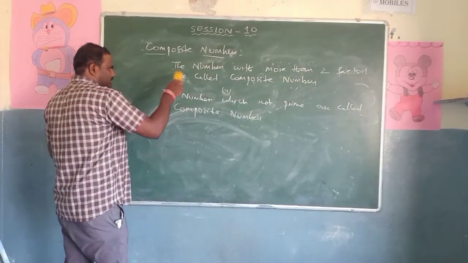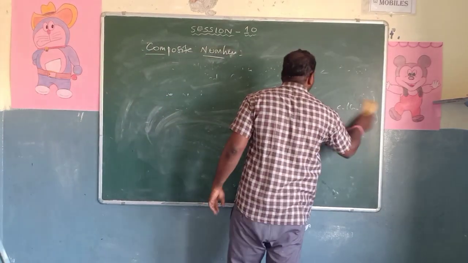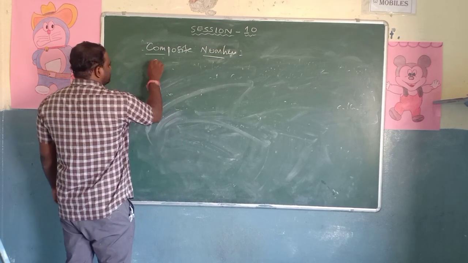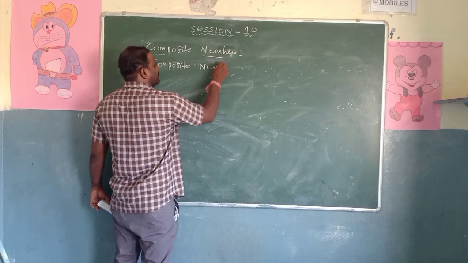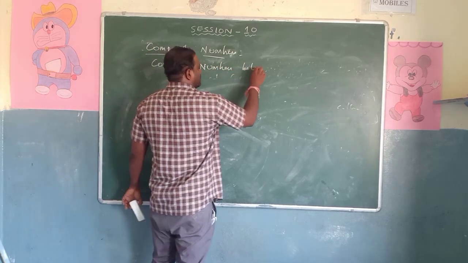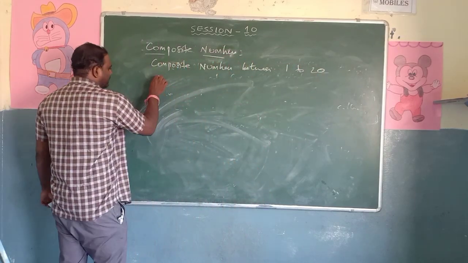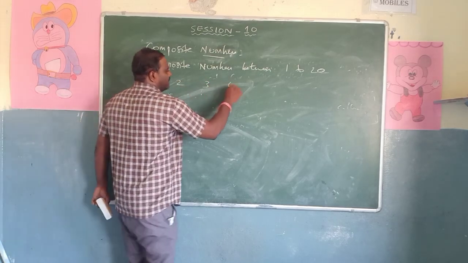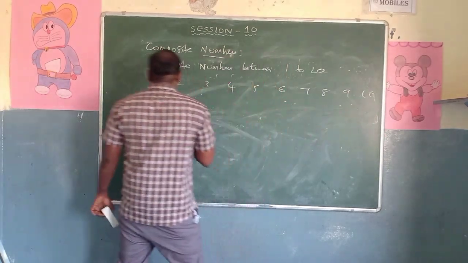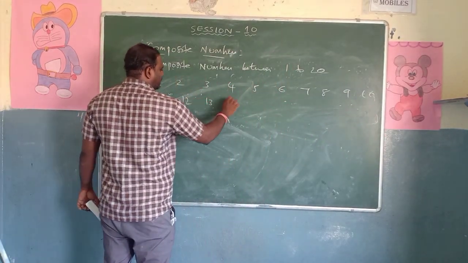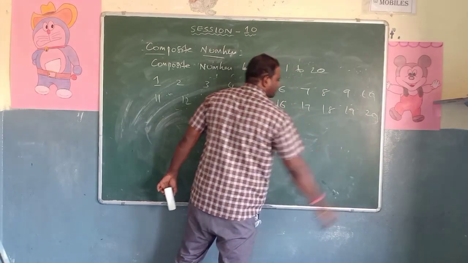Okay. Now, basing on this, we will write the same one. Composite numbers between 1 to 20, right? So you again write the numbers 1 2 3 4 5 6 7 8 9 10 11 12 13 14 15 16 17 18 19 and 20.